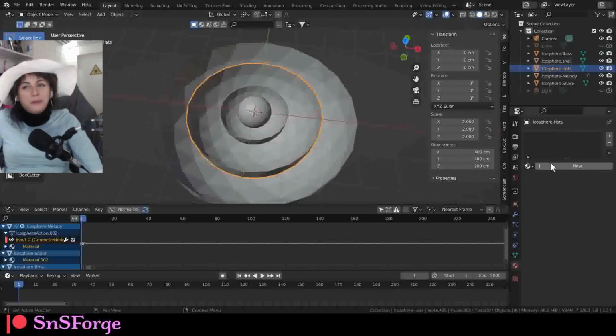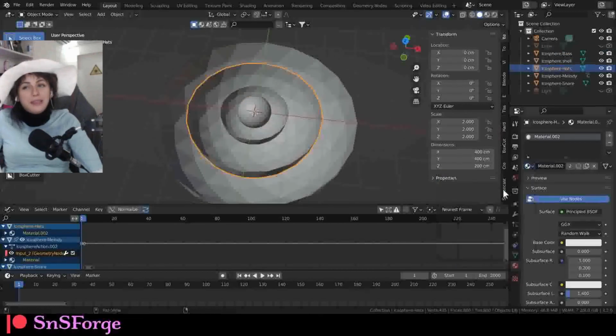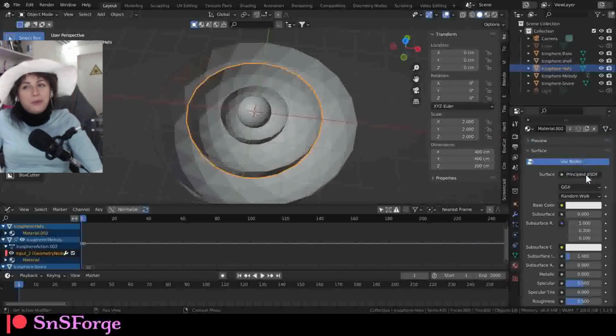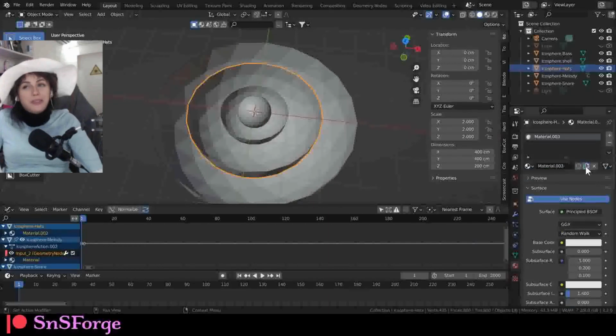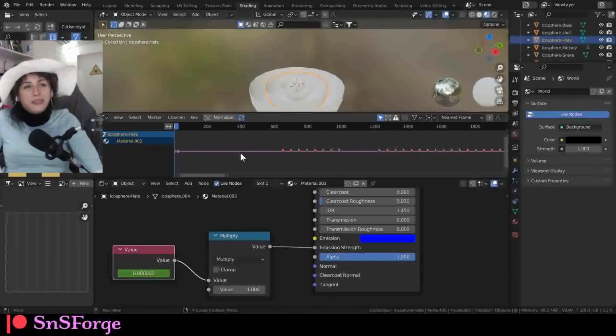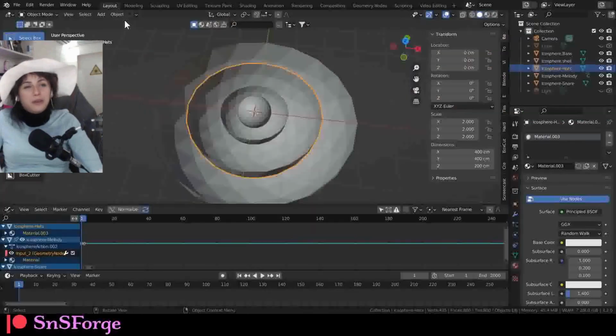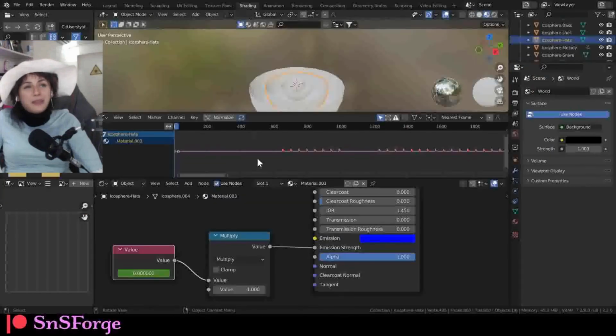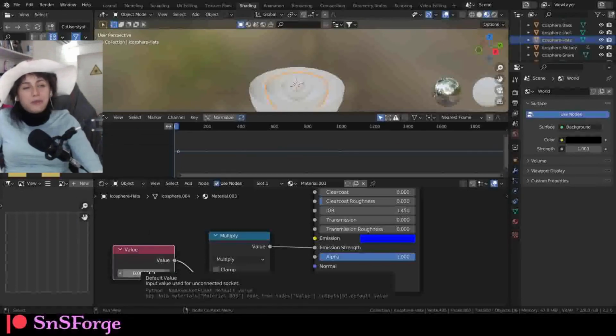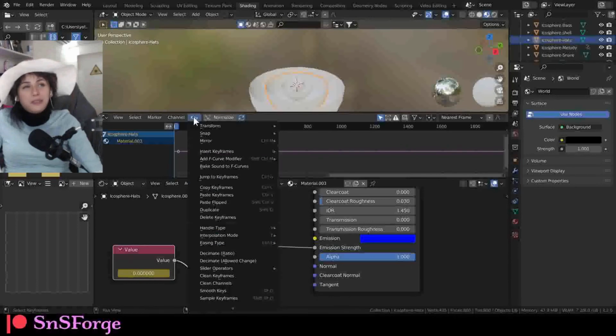So let's see. I'm going to select this thing. We're going to duplicate it. Go to shading. Make sure hats is selected. Oh, make sure you are at frame number 1, or we'll get a lot of synchronization problems. Clear the frame. Mouse over. Press I. Go to key.